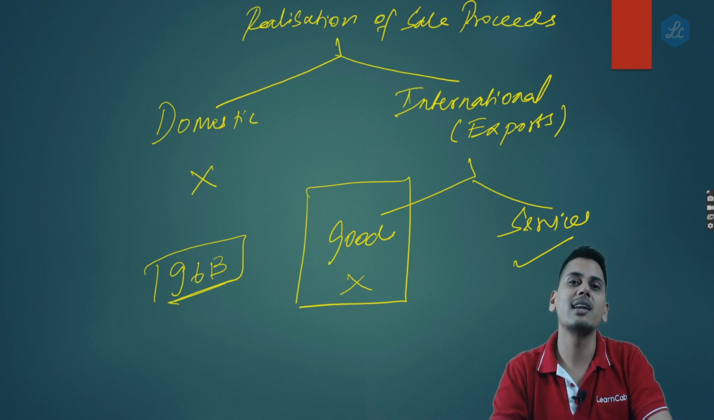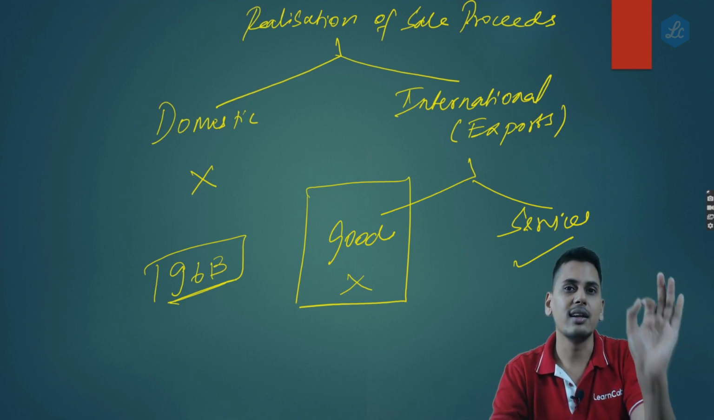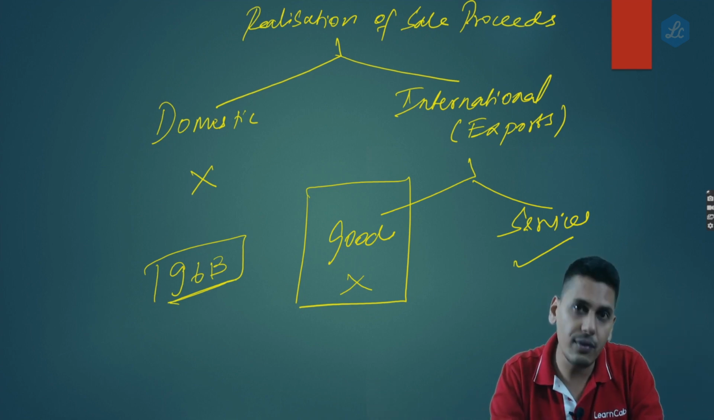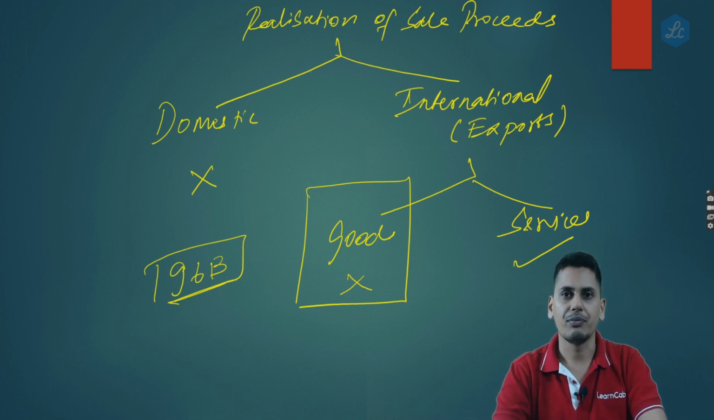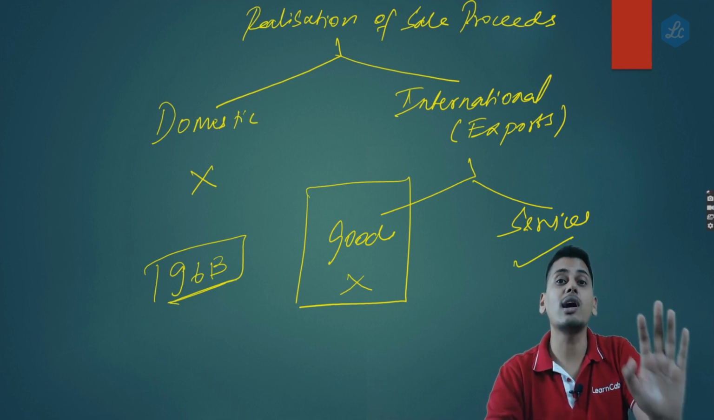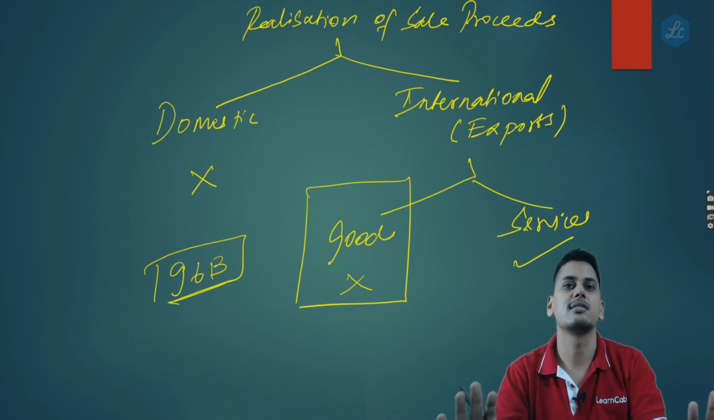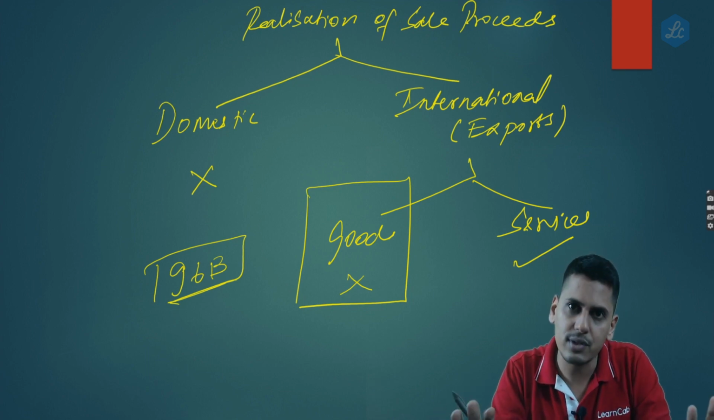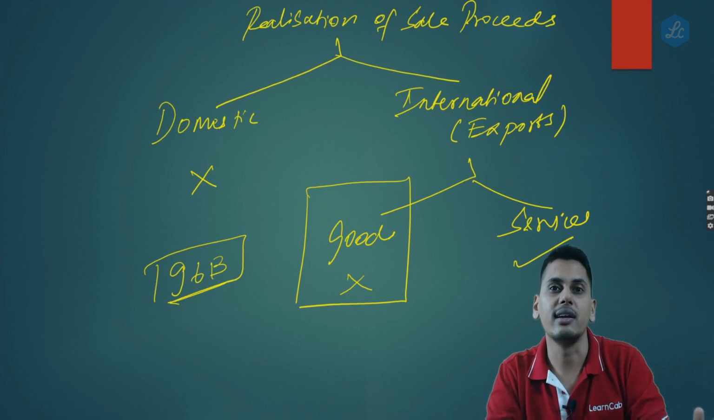Otherwise, whatever refund is given to you will be recovered back. So friends, the scope of 96B is only so much. If you do not realize sale proceeds, will the transaction be disqualified from being called a zero rated supply in case of goods? The answer is no. It would still be a zero rated supply only. But whatever refund was given to you, the department would recover it back along with interest.